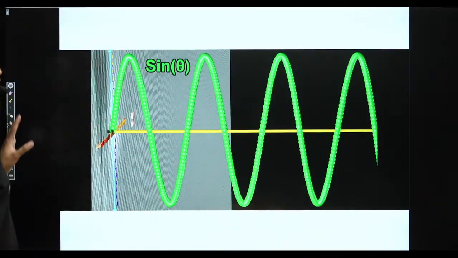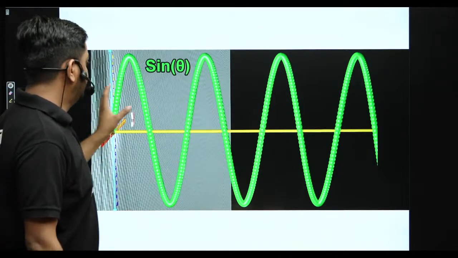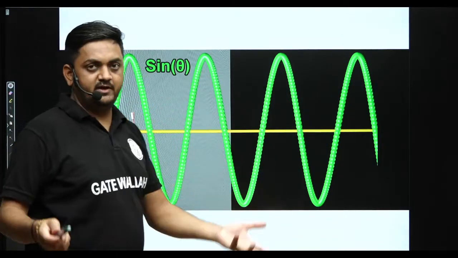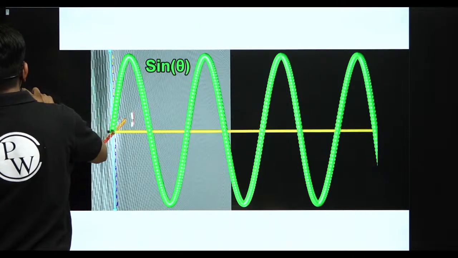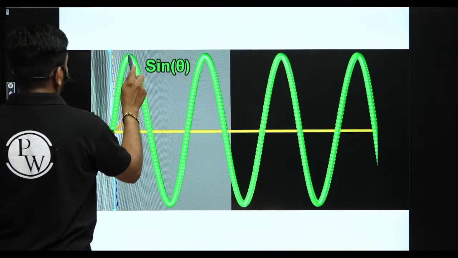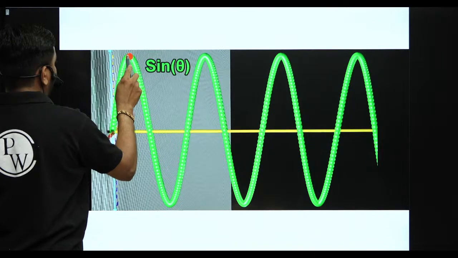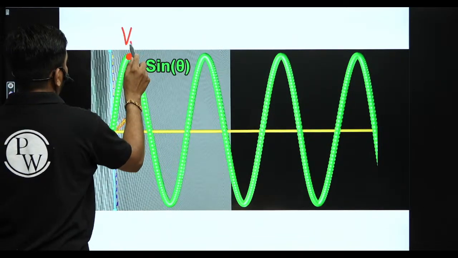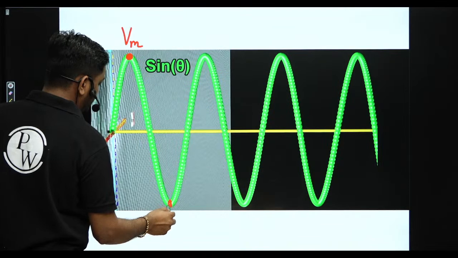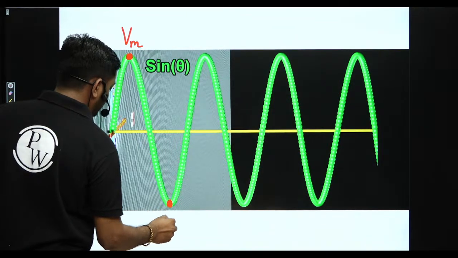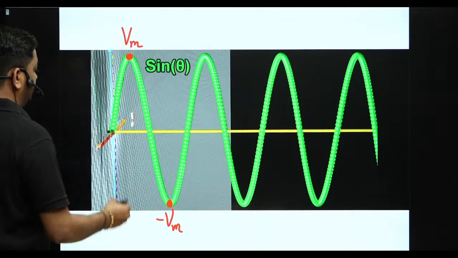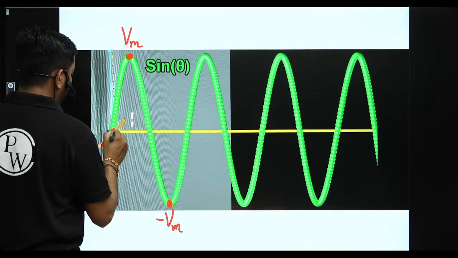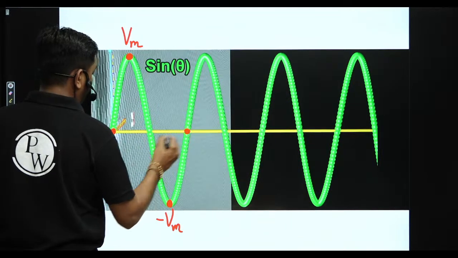This is the simple sinusoidal function sin theta, and each and every sinusoidal signal has a certain frequency, a certain phase difference, as well as amplitude. I already explained this, guys. This is the peak amplitude, Vm, the positive peak amplitude. This is minus Vm, the negative peak amplitude. Correct?